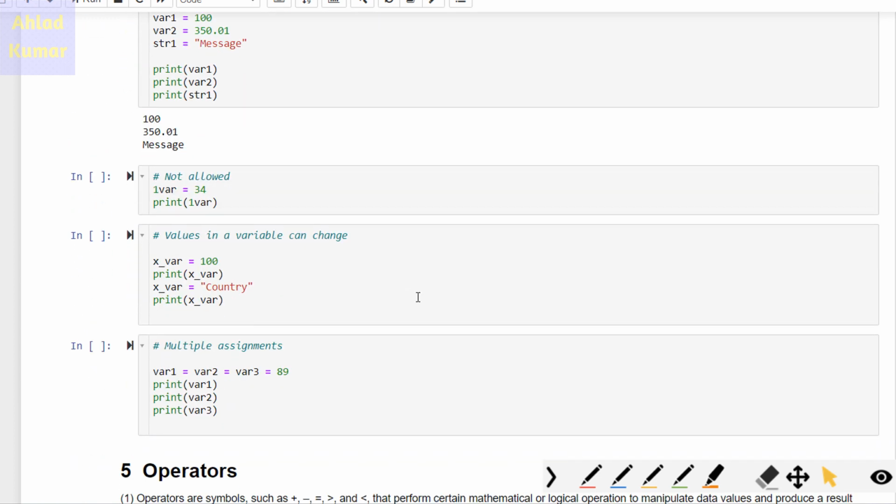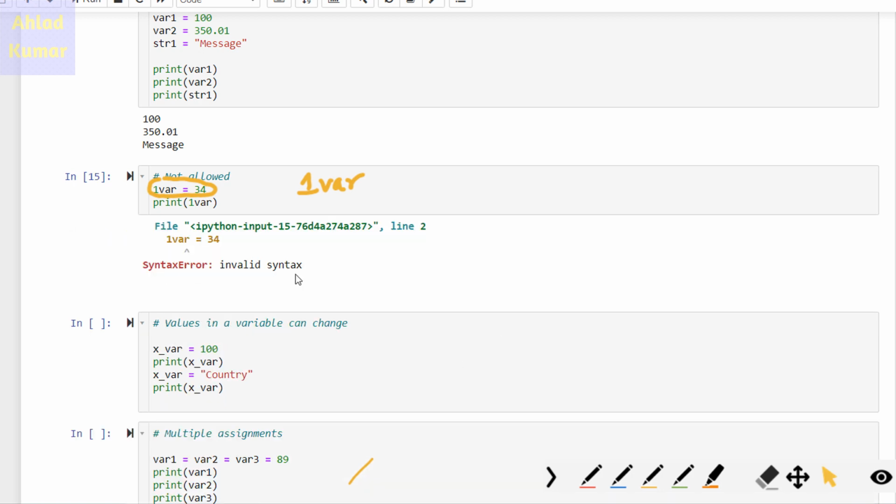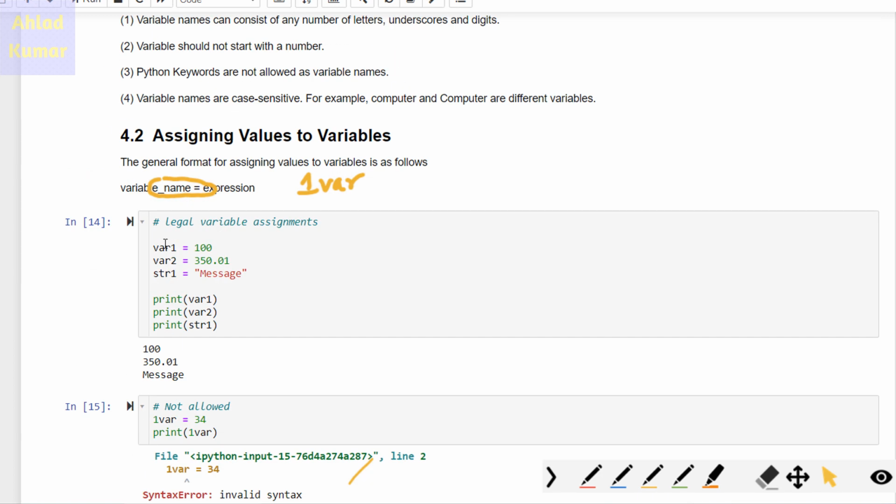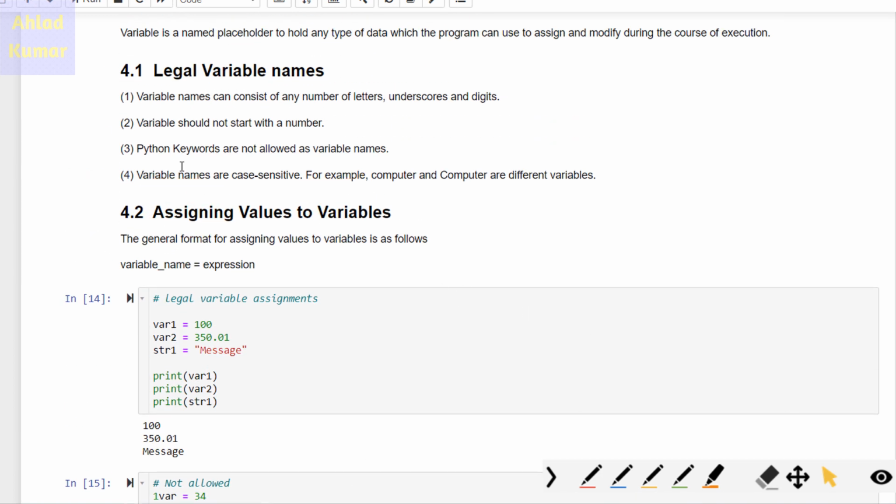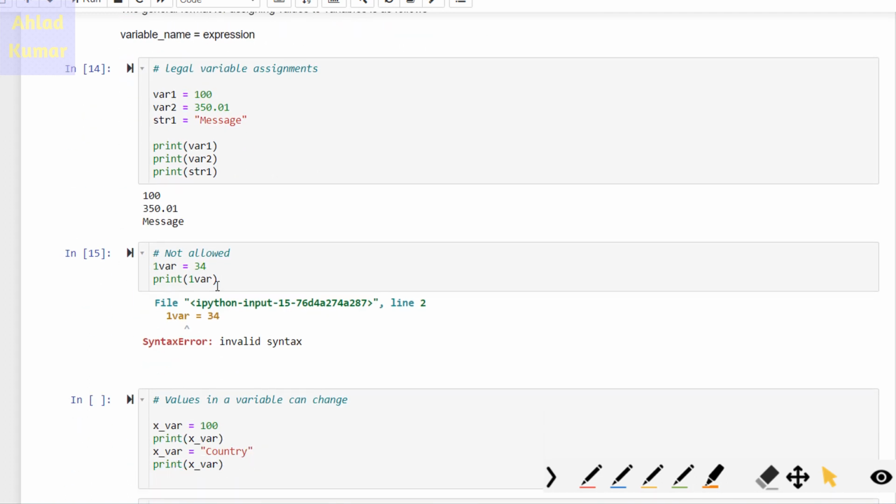Note that what is not allowed in defining variables is this particular syntax. You cannot start with integer values, like you cannot do 1var. Let us see what result you get once you execute this piece of code. Here you can see it's an invalid syntax because you cannot define variables starting with integer values like this. As we have already pointed out, a variable should not start with a number. So this is showing you that.